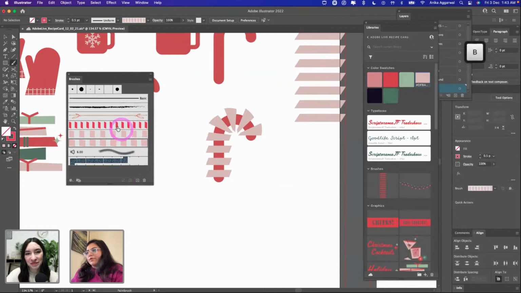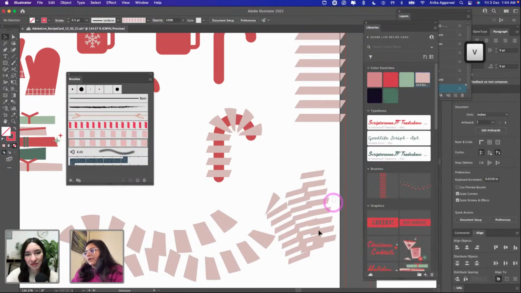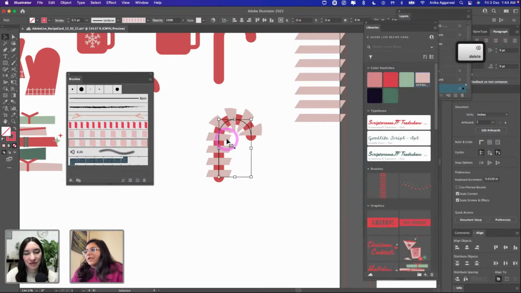I can use this brush for other things as well. So if I press B on the keyboard, we have this brush right here. You can make borders with this, do all kinds of fun stuff. I'm going to delete that, but we have this shape.